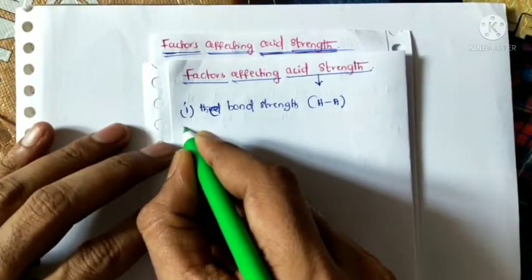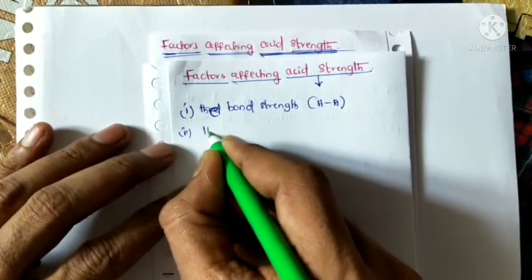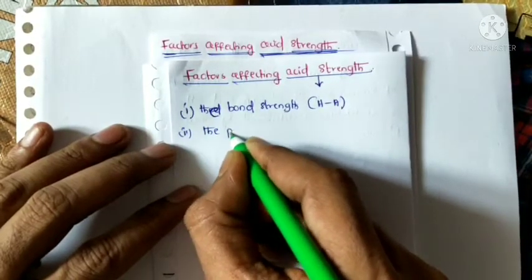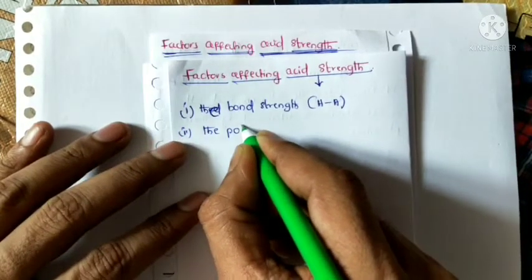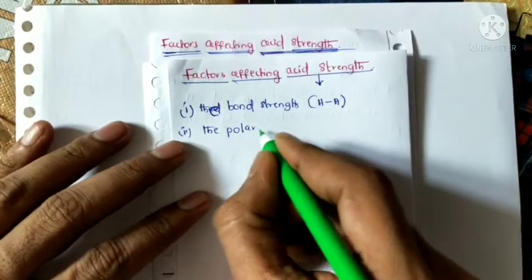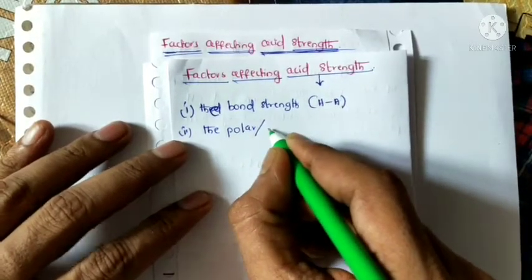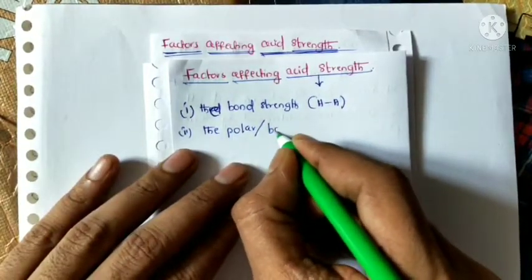And the second one is the polarity of the bond, or we can say bond polar.